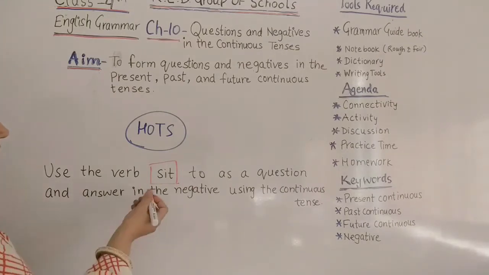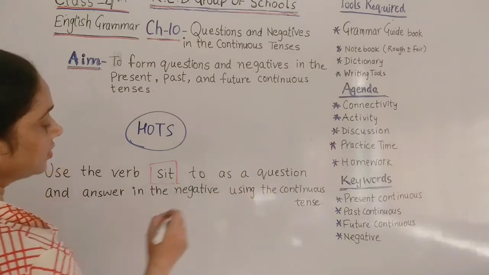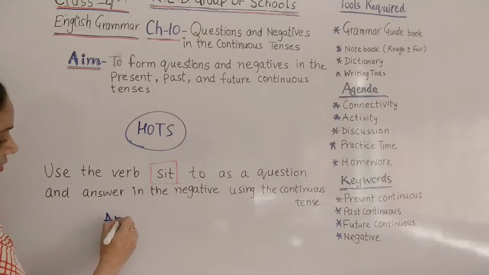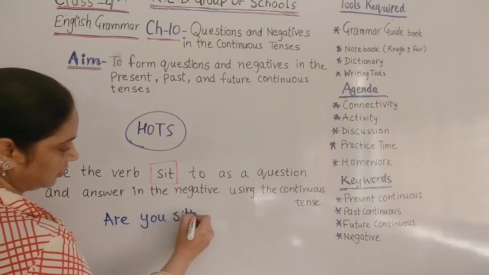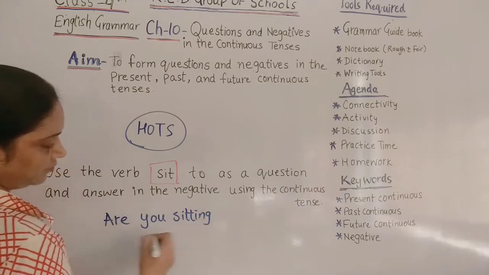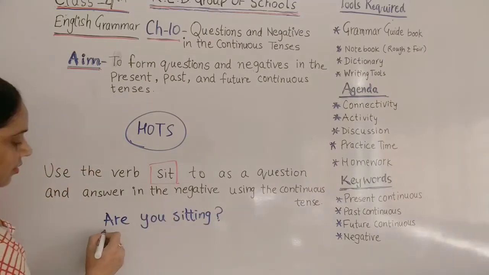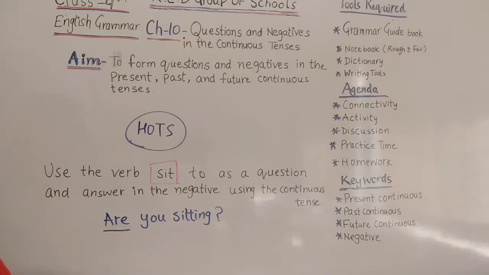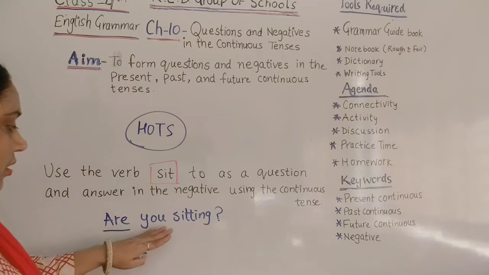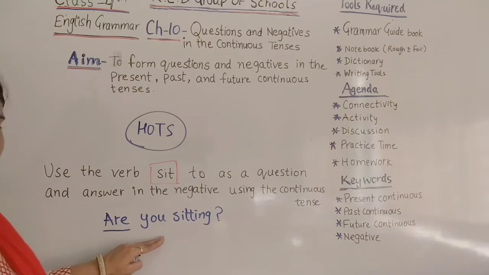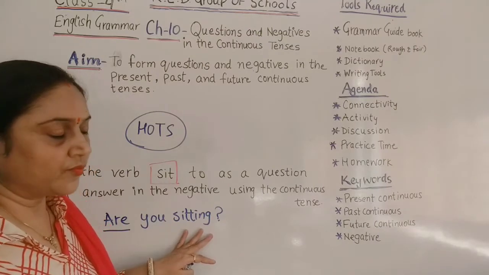Okay, so here we can use the word sit in a question in continuous. Are you sitting? So as you can see, here I have used the helping verb before the noun or pronoun. The pronoun, you, is the pronoun here, and after that main verb plus ing.